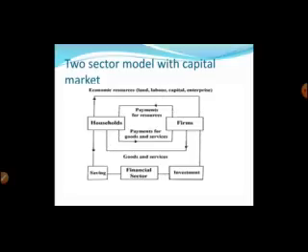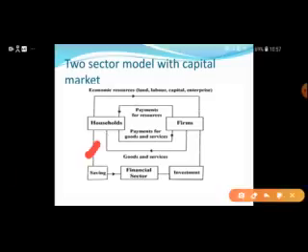The household sector spends a part of their income on the purchase of goods and services produced by the firms, and the second part is saved by them. And this saving part goes to the financial sector. On the other side, what is the role of the capital market for the firms?